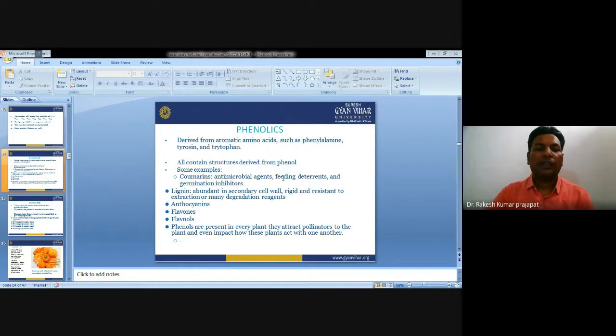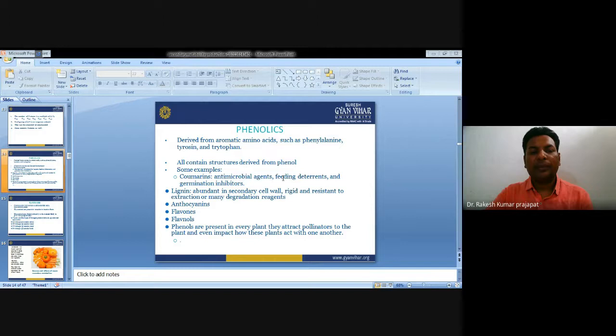Next is phenolics. Phenolic compounds are generally derived from aromatic amino acids. So aromatic amino acids act as a precursor for phenolic biosynthesis. The aromatic amino acids are phenylalanine, tyrosine, and tryptophan. The phenolics contain structures derived from phenols.